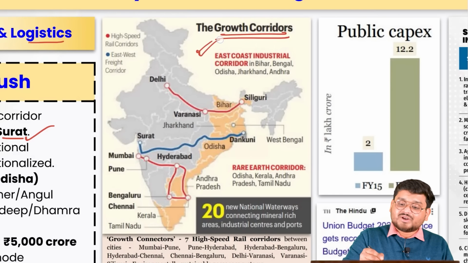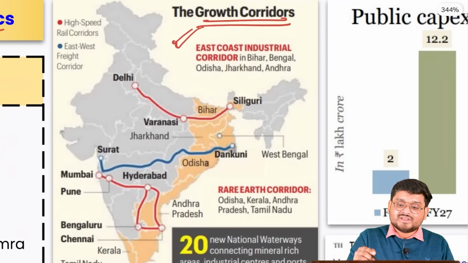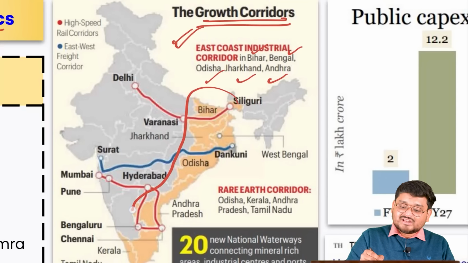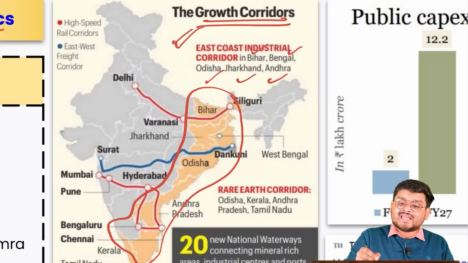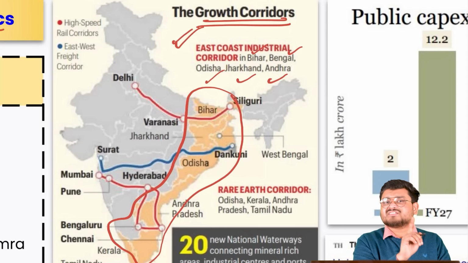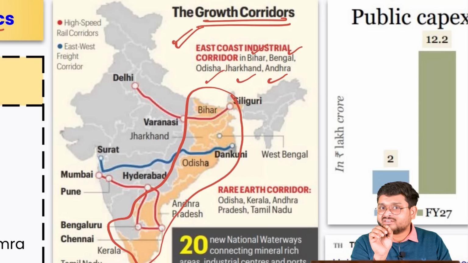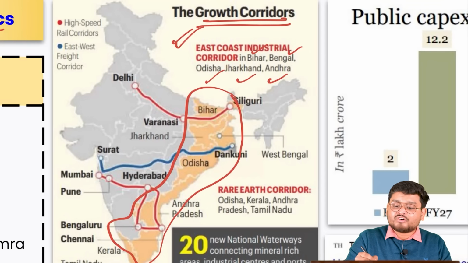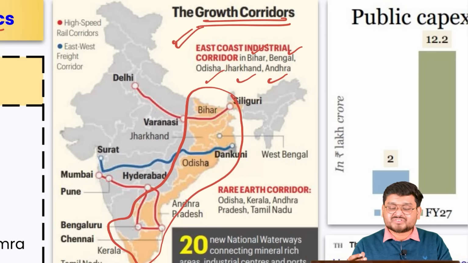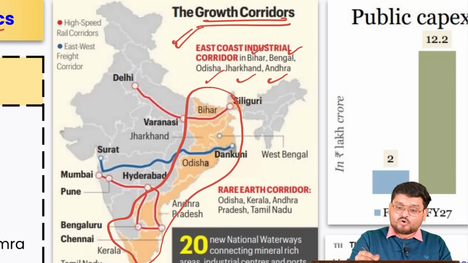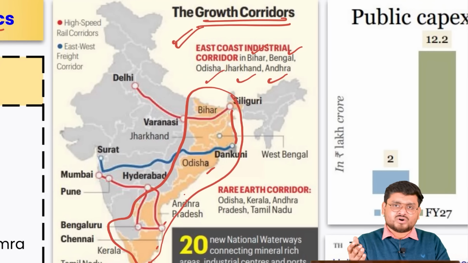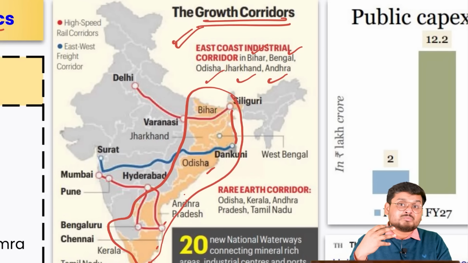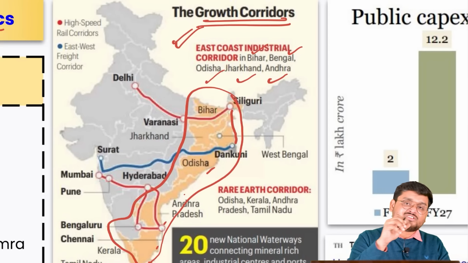For example, we are trying to have the East Coast Industrial Corridor in Bihar, Bengal, Odisha, Jharkhand and Andhra Pradesh. If you can see, these are the growth corridors, and also these are the areas which have suffered perhaps the most since independence due to the lack of heavily sophisticated ports, right? And also, the port development along this entire East Coast started just around 10 or 15 years ago, right? Not much of initiatives and funds were actually spent here.